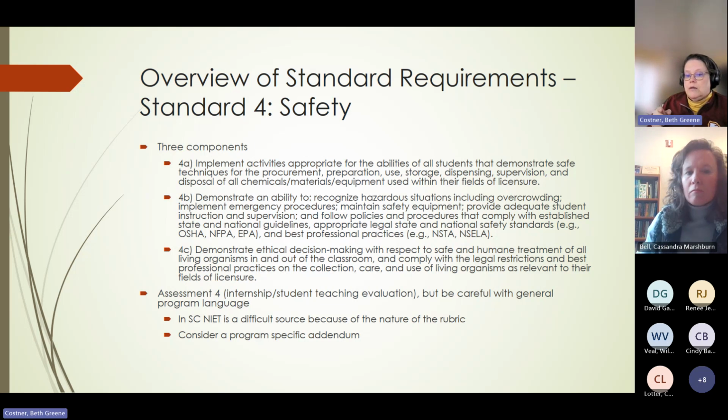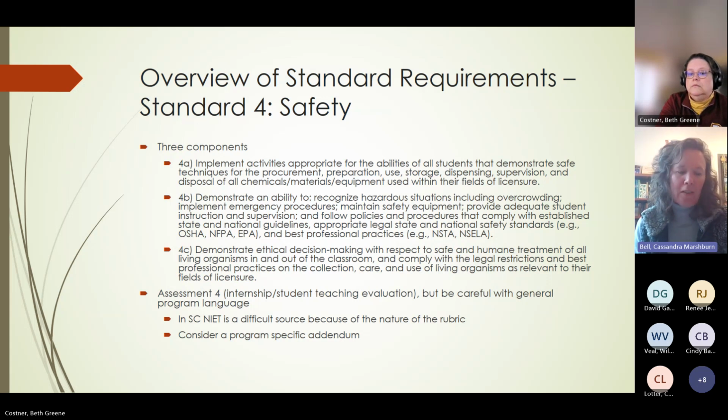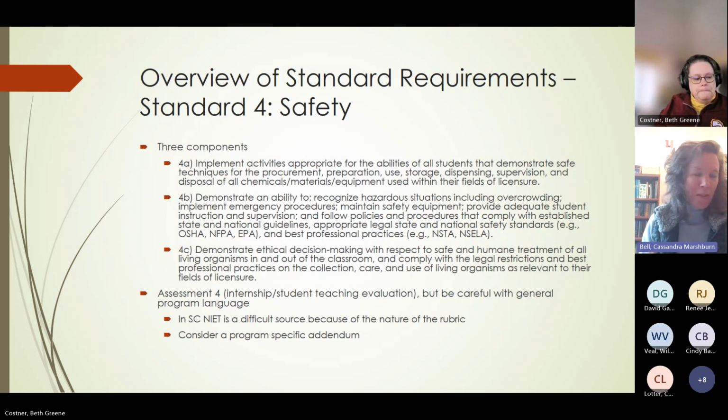Cassie, do you want to say anything about the safety one? Just, yeah, it's an addendum to our internship evaluation, just as she said, and it's pretty straightforward. We obviously build up to this in the methods classes, and talk about it a lot, and I even have them do the Flynn Scientific safety training online. So I'd say that's what's recommended by the state. If you go to the state webpage, that's their recommendation, and put it on your resume and all that. So there's build up to this, but in all my report writing, just having this as the assessment seems to always be adequate.